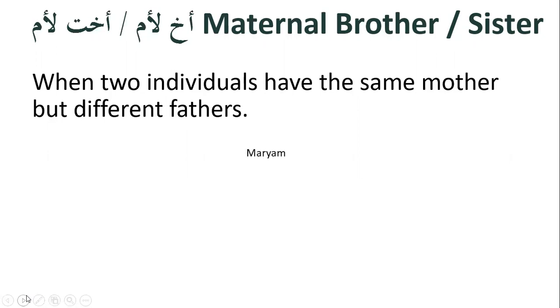So for our example, we have an individual. Her name is Maryam. Maryam gets married to Ahmed, and from Ahmed, they have a child called Adam. And then for whatever reason, the marriage relationship between Maryam and Ahmed ends.